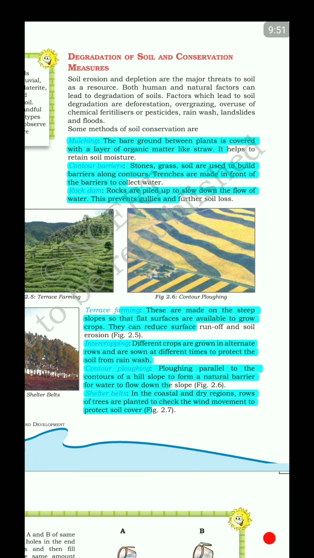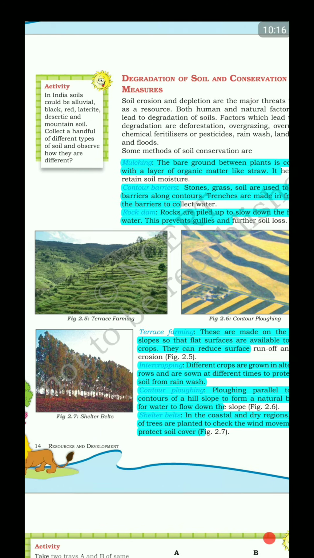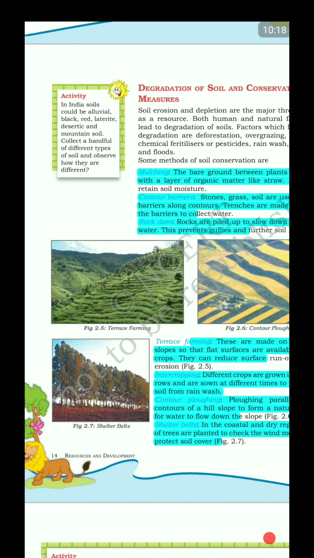Then is intercropping. Okay, inter means in between. Next, contour plowing. We got to know plowing parallel to the contours, right? Across the contour, not along the contour, right? And then shelter belts. Rows of trees are planted to check the wind movement to protect the soil cover, right? So very interestingly, we covered these.